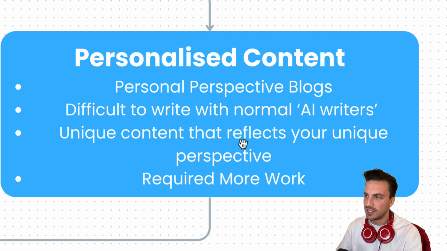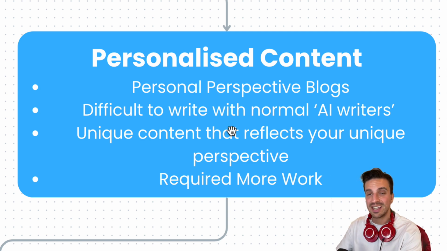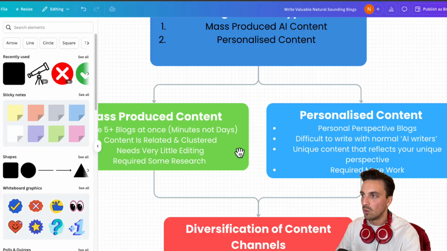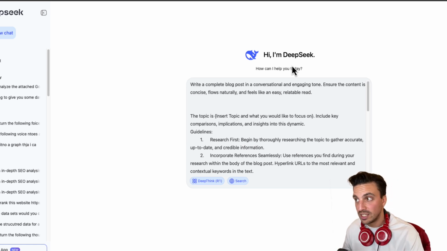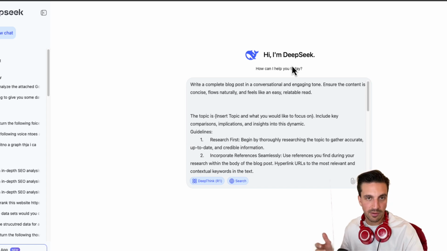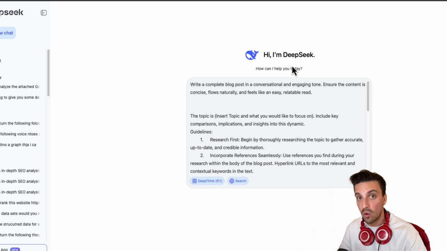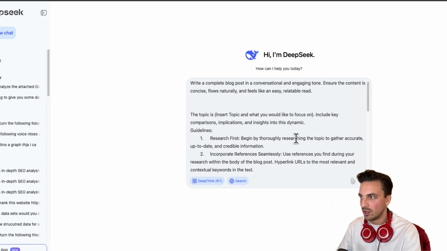Now let's move on to the second strategy, which is one of my favorites: how to create personalized content. This is personal perspective blogs, and it's going to take a little longer, but trust me, this really, really works. For this, I would recommend a model that knows how to reason. You can use DeepSeek, which is free, although you're giving your data to China. If that bothers you, then you can use O3 Mini. But I find that DeepSeek understands this really, really well.